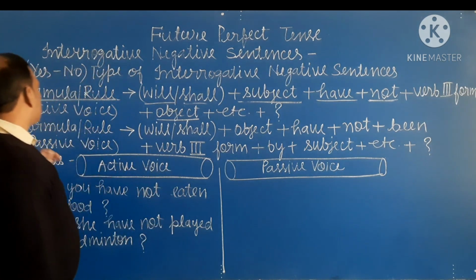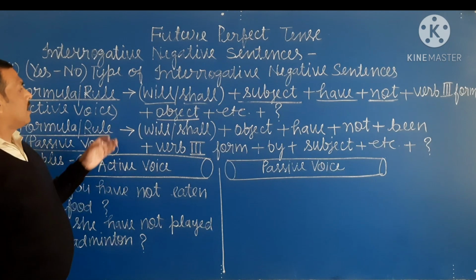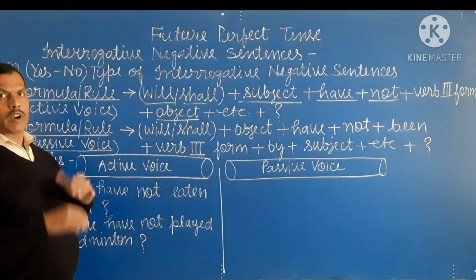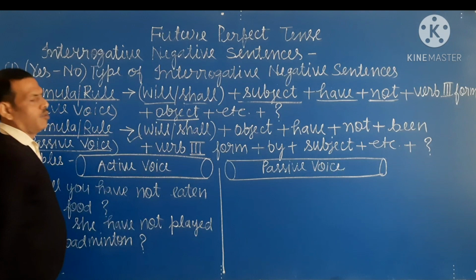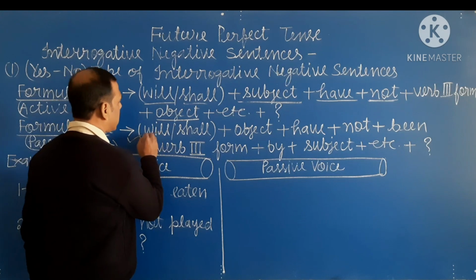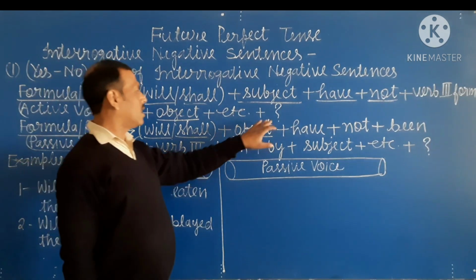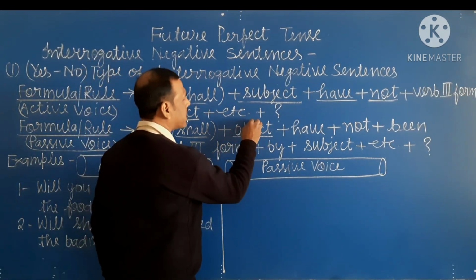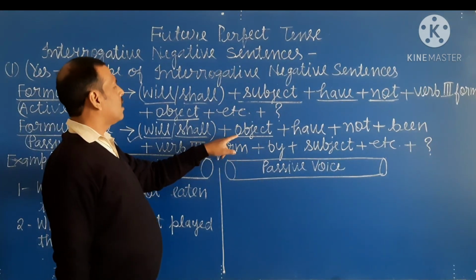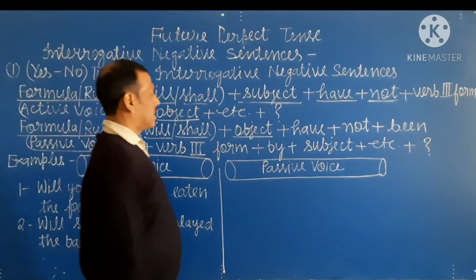Okay student. Now, here is the formula and rule of passive verbs. Means this sentence changes into passive verbs. Then what is the rule? So rule is first of all we write will or shall according to object. Here in active it is according to subject, but here will or shall according to object.